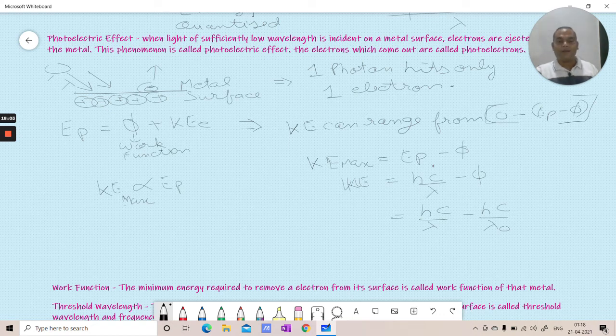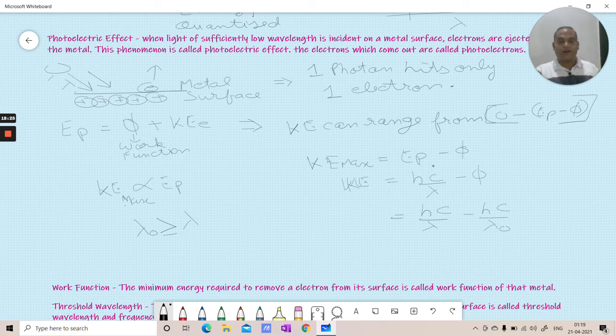So here we can write lambda naught is greater than or equal to lambda, then only there will be a photoelectric effect. If the incident energy is lesser than the energy required to remove the electron, then there will be no photoelectric effect.